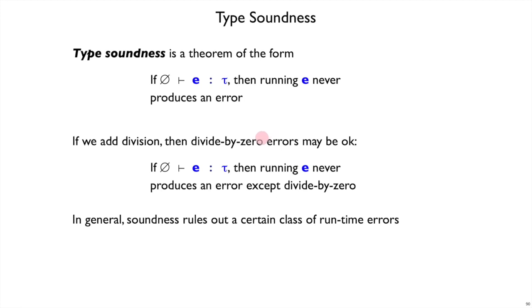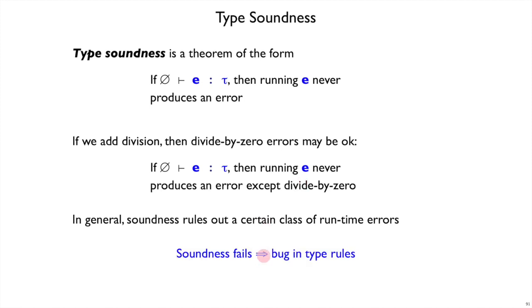Now, in reality, this theorem is a little bit too strong for most languages because if we add divide by 0, other errors like that might be okay. So a type soundness theorem might say if you have a type for an expression E, then you run it and you only get divide by 0 errors, no other kind of errors. So what soundness does is, what your type checker should do, is rule out all but a certain class of runtime errors, and we can write as a theorem the fact that that happens.